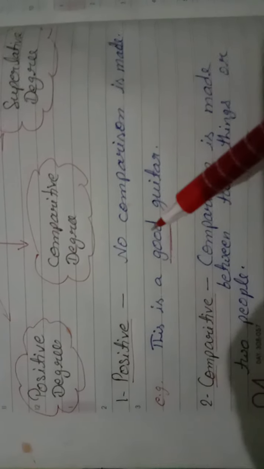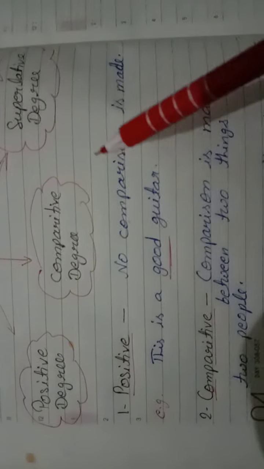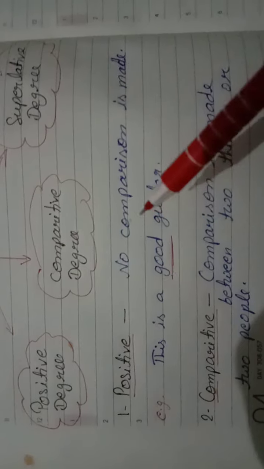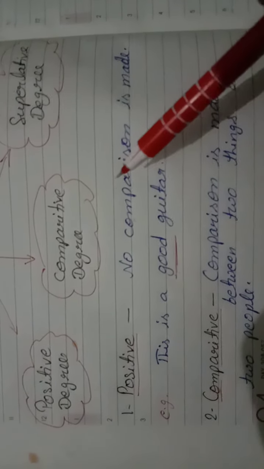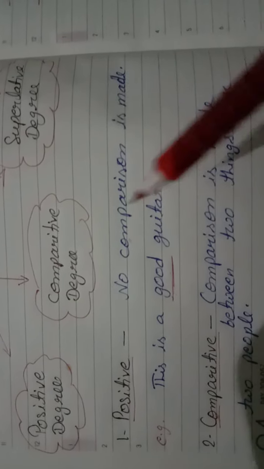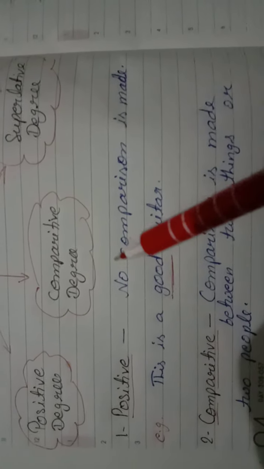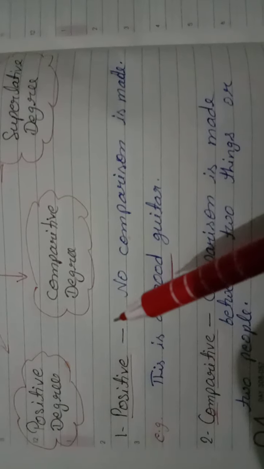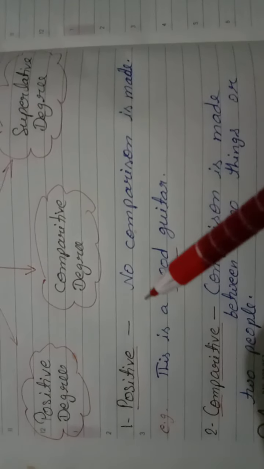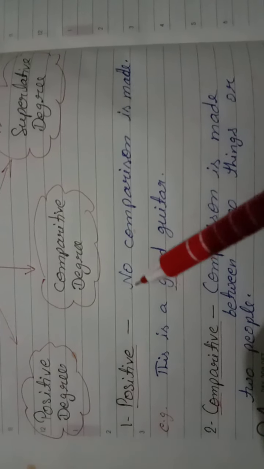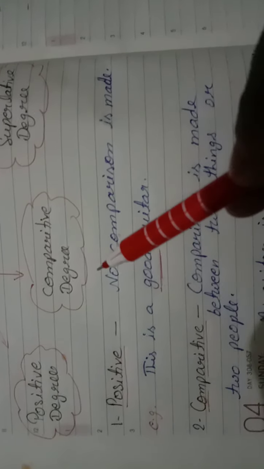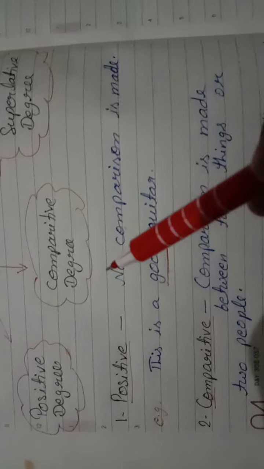The first one is your positive degree. Now why am I telling you these degrees? Do you know where to use these degrees of adjective? Suppose one of my friends, whose name is Rosie, bought a new dress which is quite expensive. So I said, wow Rosie, you bought a very good dress that is very expensive.